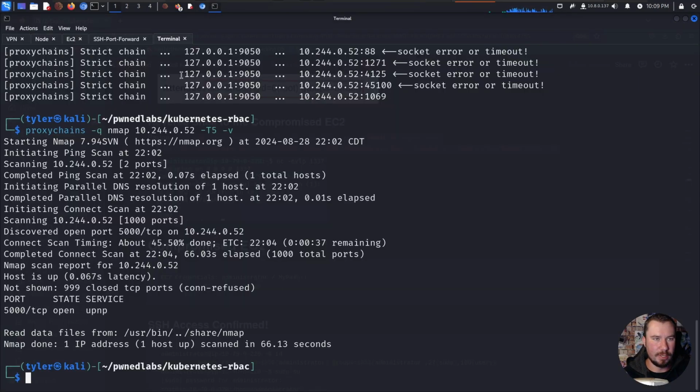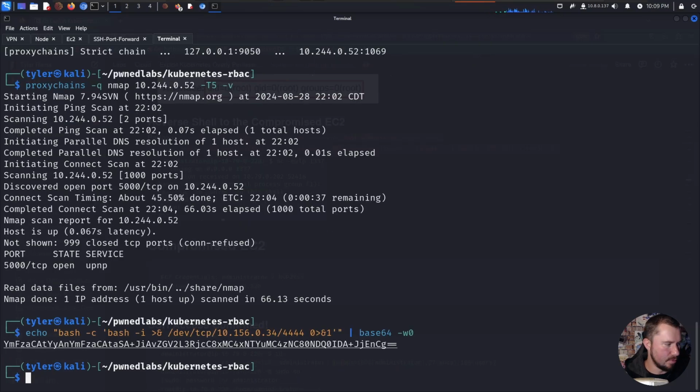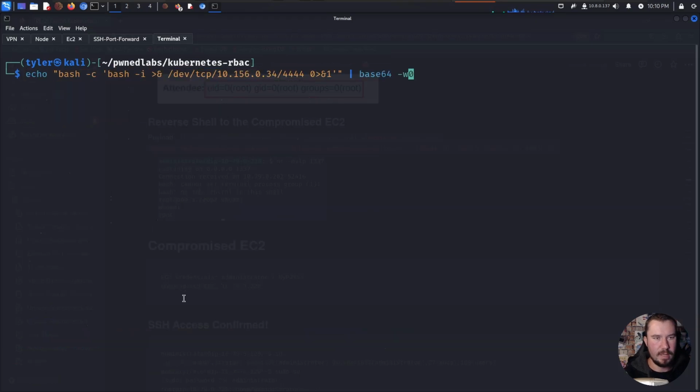We'll open up our terminal, and I'm going to copy it from my other notes, and I'll add it eventually to our OneNote. But we're going to do the same thing we did before. We're just going to echo in our command. Nope, that's the wrong syntax, Tyler. Let me grab this, clear, echo in our command, and 444 will be fine. I don't think we've used that port yet.